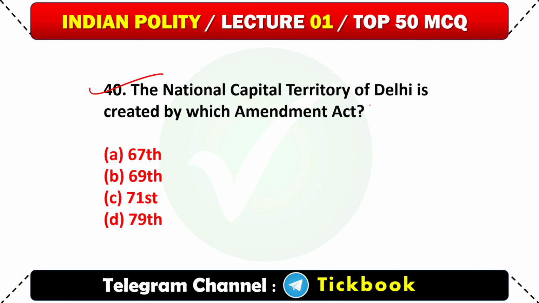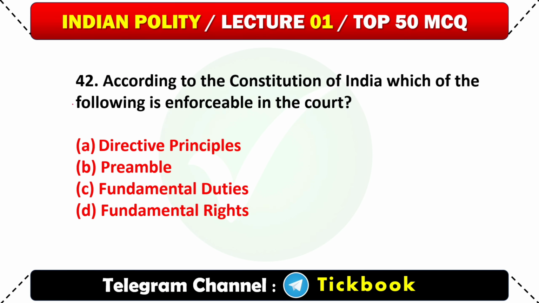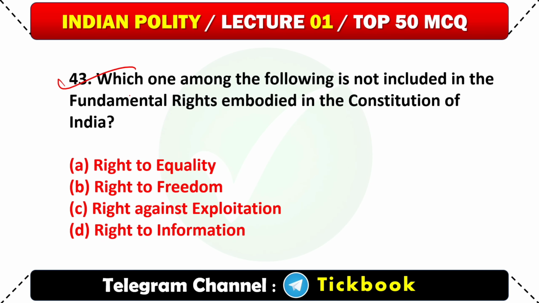40. The National Capital Territory of Delhi is created by which Amendment Act? Option number B. 69th. 41. How many fundamental rights are mentioned in our Constitution? Option number B. 6. 42. According to the Constitution of India, which of the following is enforceable in the court? Option number D. Fundamental rights. 43. Which one of the following is not included in the fundamental rights embodied in the Constitution of India? Option number D. Right to information.